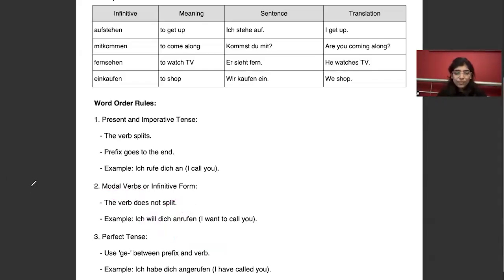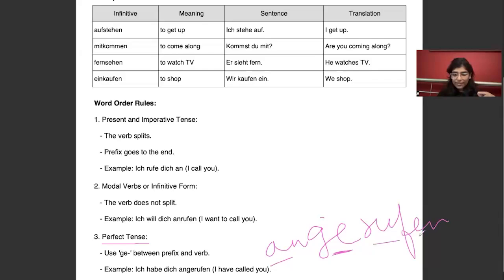And when we talk about the perfect tense, you will see it later on in this series. When we talk about the perfect tense, we always have a ge form with it. So we always put that ge in between the prefix and the base verb. For example, we have anrufen. So here we have the example like that.